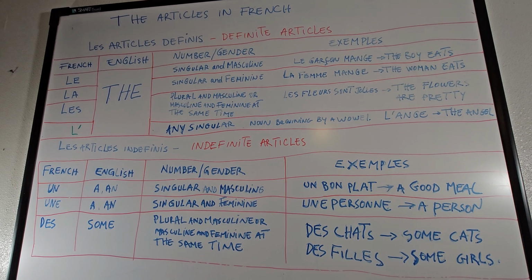In French, articles and determiners are required on almost every common noun, much more so than in English. They are inflected to agree in gender and number with the noun they determine. So we've got two sorts of articles: definite articles, which are specific, and indefinite articles, which are not specific.